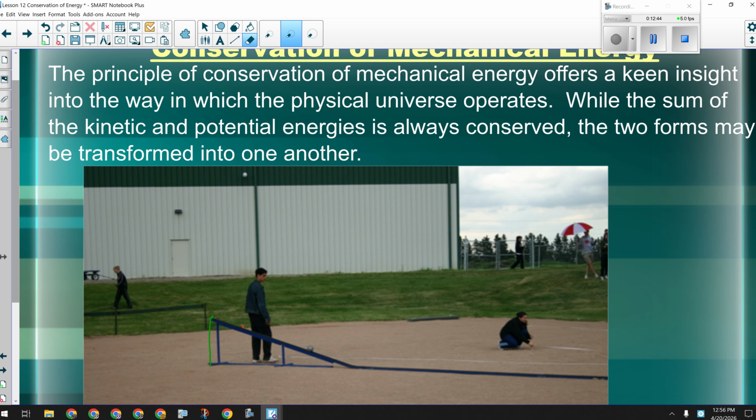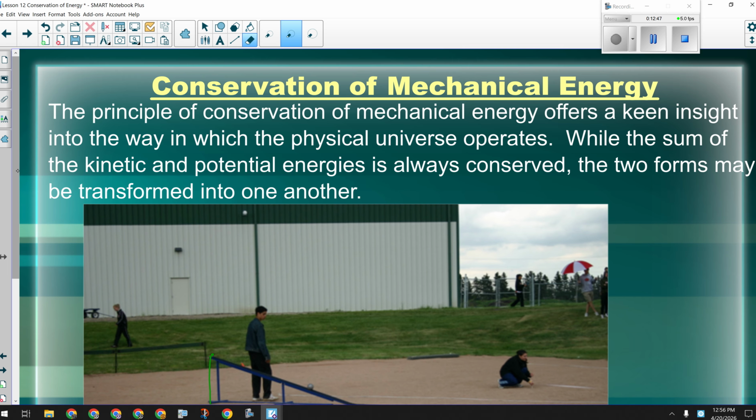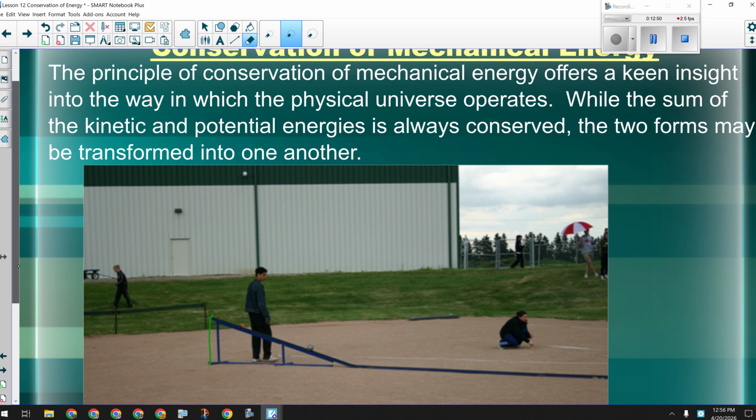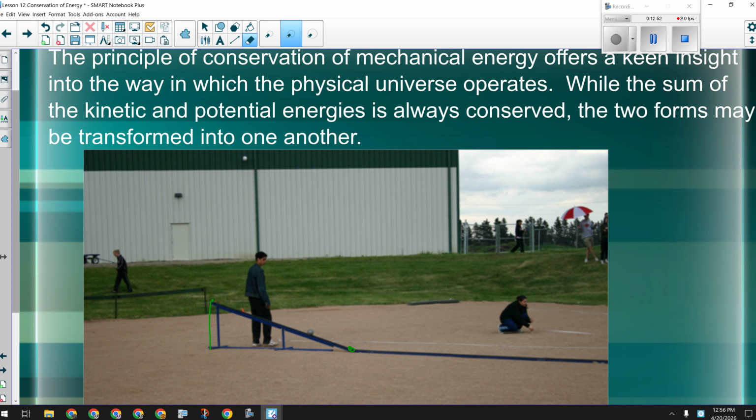So in this situation, it's a good example of potential energy being turned into kinetic energy. We would know the kinetic energy here at the bottom. And then there's a perfect example of a question I could give you on a test. Here's the height of the ramp. How long does the thing need to be if the force of friction is this many newtons? There's a part A and a part B there. There's a conservation of energy question to figure out how fast it would be going here, and then a work energy theorem question for the length of the track. That would be solving for distance when you know the force and the energy.